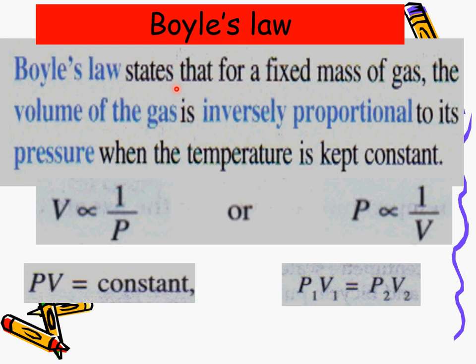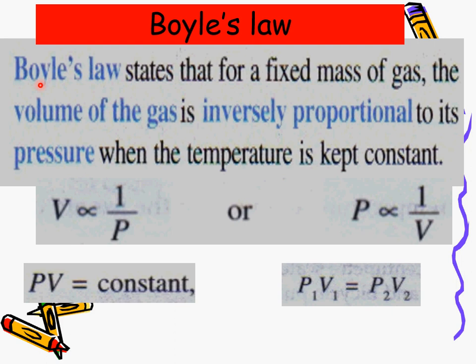Boyle's law states that for a fixed mass of gas, the volume of the gas is inversely proportional to its pressure when the temperature is kept constant. Do you see the word PVT? P pressure, V volume, T temperature, and then don't forget mass. When you write the definition, make sure you have these physical quantities.